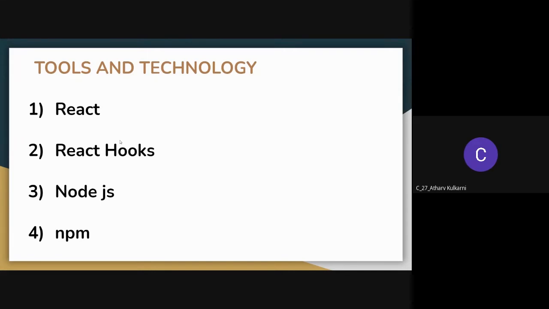React provides a few built-in hooks like useState, useContext, useReducer, useMemo, and useEffect. But useState, useReducer, and useEffect are the most used, for controlling state and side effects respectively. And the third thing is Node.js.